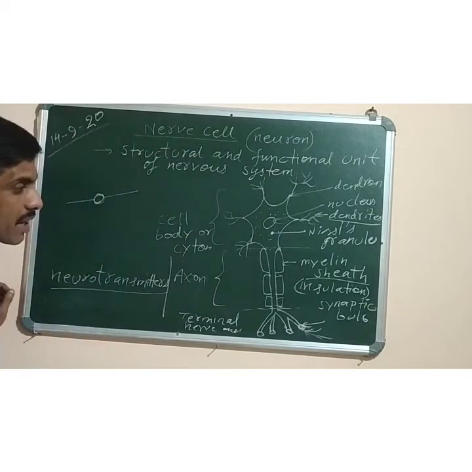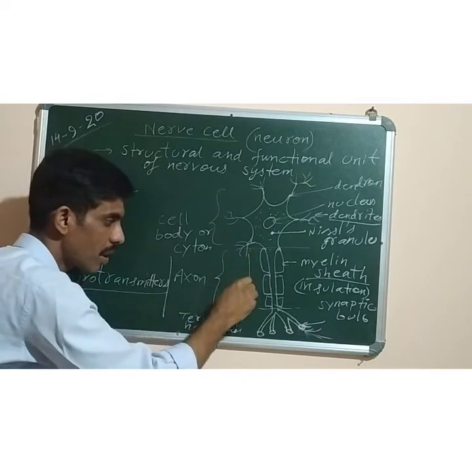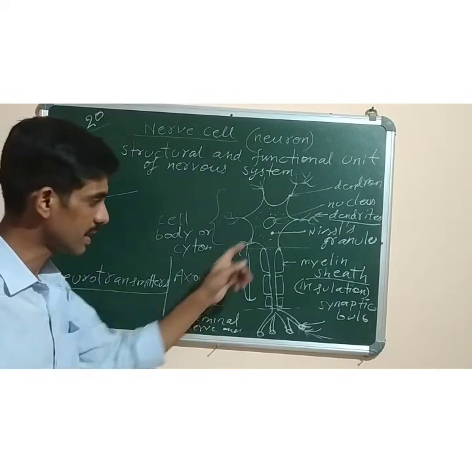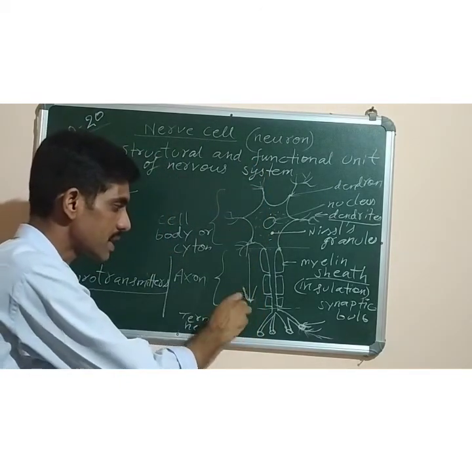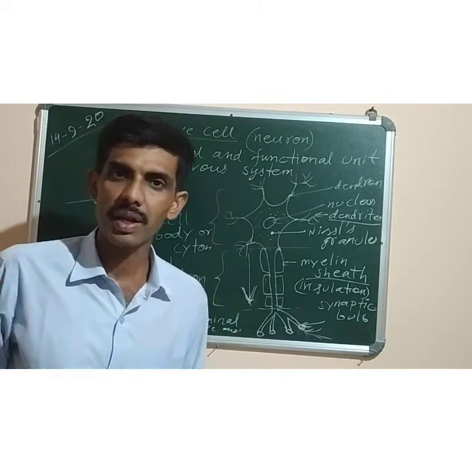Now what is the function of axon? The function of axon is to carry the message from the cell body and bring it to the terminal nerve endings. In this direction only, the nerve impulses or the message will travel from the cell body towards the terminal nerve endings.